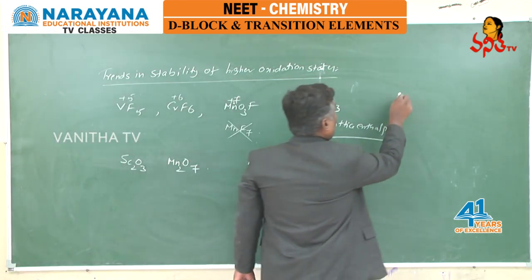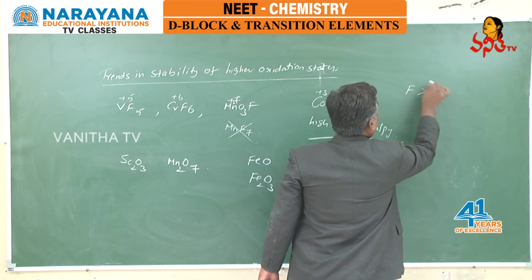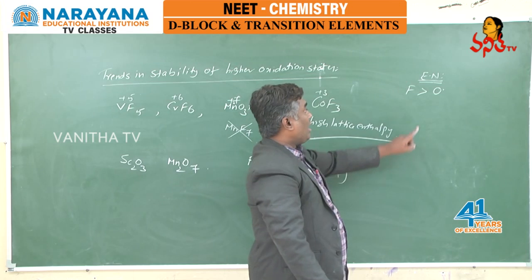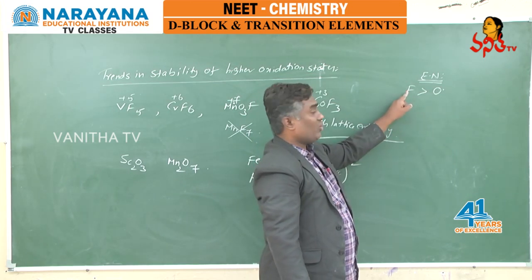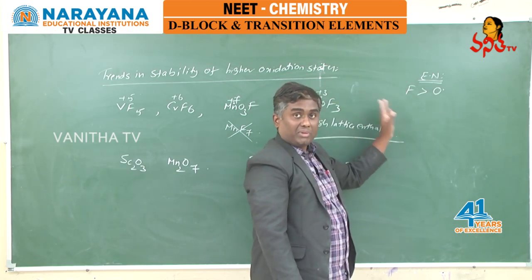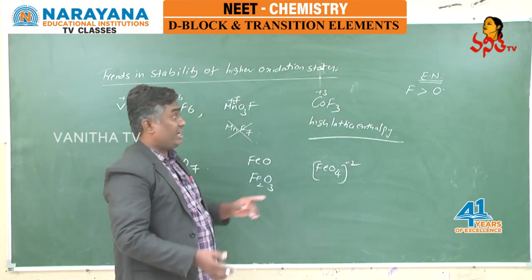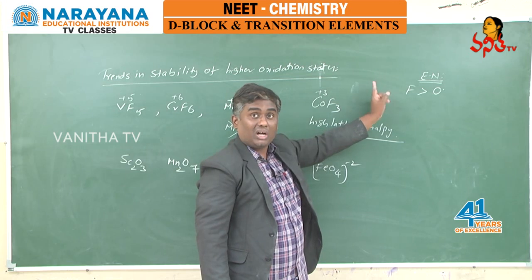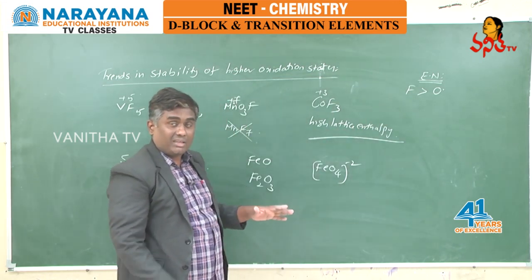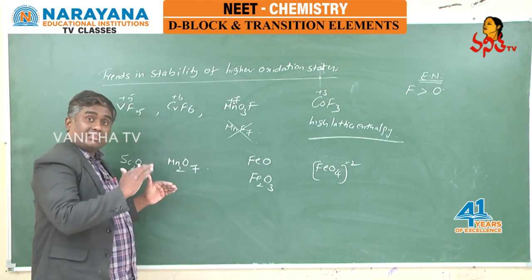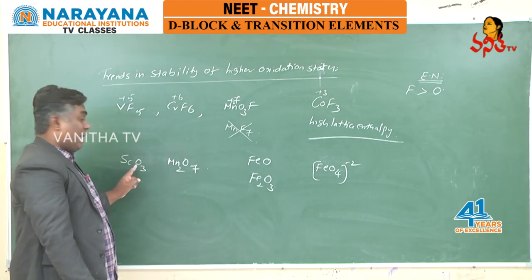Even though fluorine has more electronegativity, I repeat once again, compared with oxygen, fluorine is highly electronegative. Means generally elements should exhibit their highest oxidation state with fluorine, not with oxygen. But here what I am saying, in case of transition elements, transition metals are exhibiting their highest oxidation state with oxygen rather than fluorine.